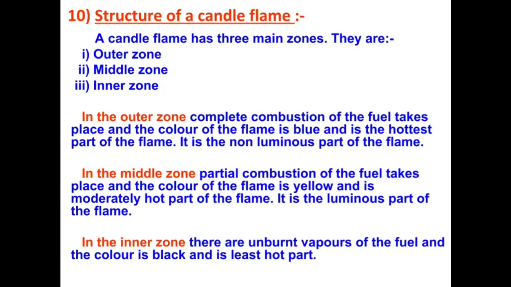In the outer zone, complete combustion of the fuel takes place and the color of the flame is blue and is the hottest part of the flame. It is the non-luminous part of the flame. In the middle zone, partial combustion of the fuel takes place and the color of the flame is yellow and is moderately hot part of the flame. It is the luminous part of the flame. In the inner zone, there are unburnt vapors of the fuel and the color is black and is least hot part.